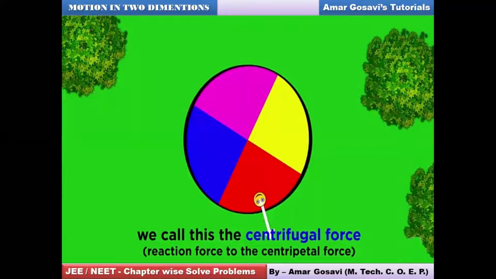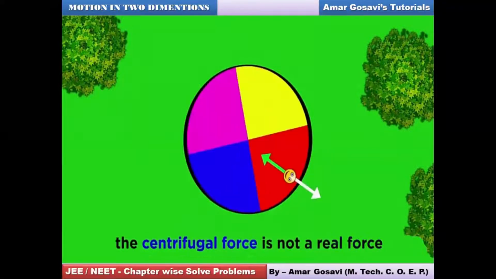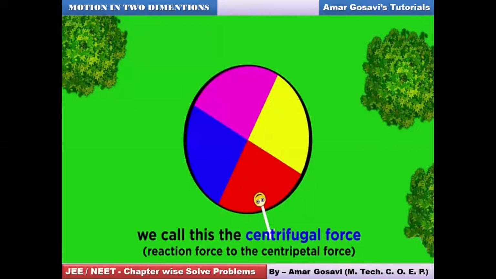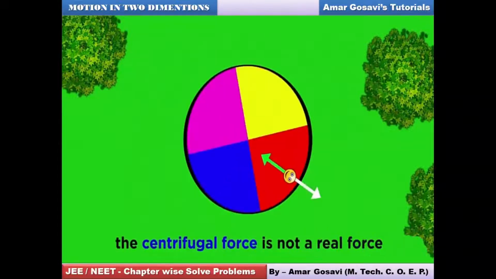So reaction to centripetal force is centrifugal force. Centripetal force is a real force, whereas centrifugal force is not a real force. So it comes under the category of pseudo forces. Always remember that. You can note it down in later stages. It's not a real force. Centripetal force is a real force, whereas centrifugal force is not a real force. Remember that.